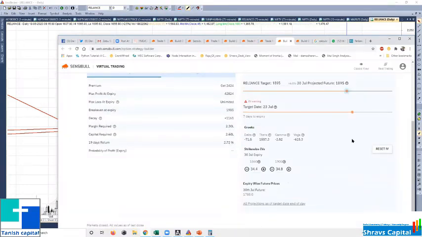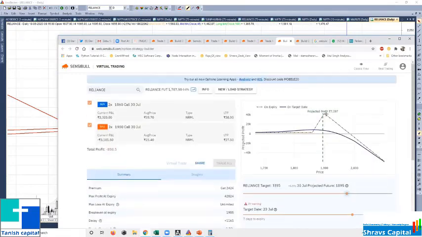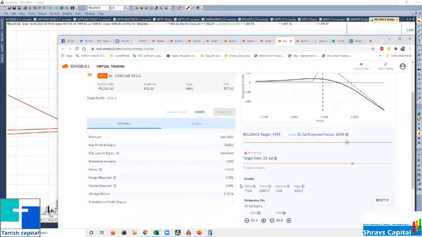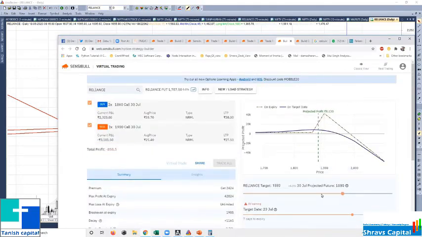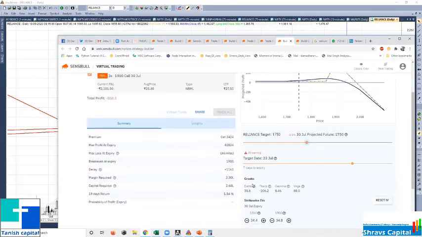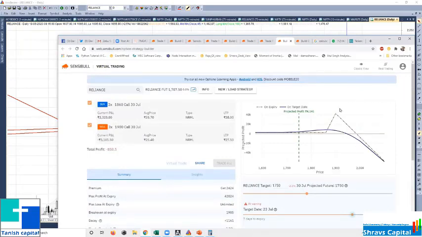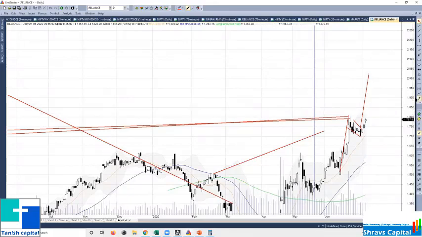So 2.3 lakhs, my return will be based on this target. 7000 means I will get 3%. Even if I am getting 4000, that is 1.5% of the capital locked. I was holding for 20 days to 26 days to expiry, and I am exiting at 7 days to expiry. So 20 days I am holding the position. For this 2.3 lakhs, I can hold my position with peace of mind, because I am expecting an upside breakout. But what if suddenly something happened like this?